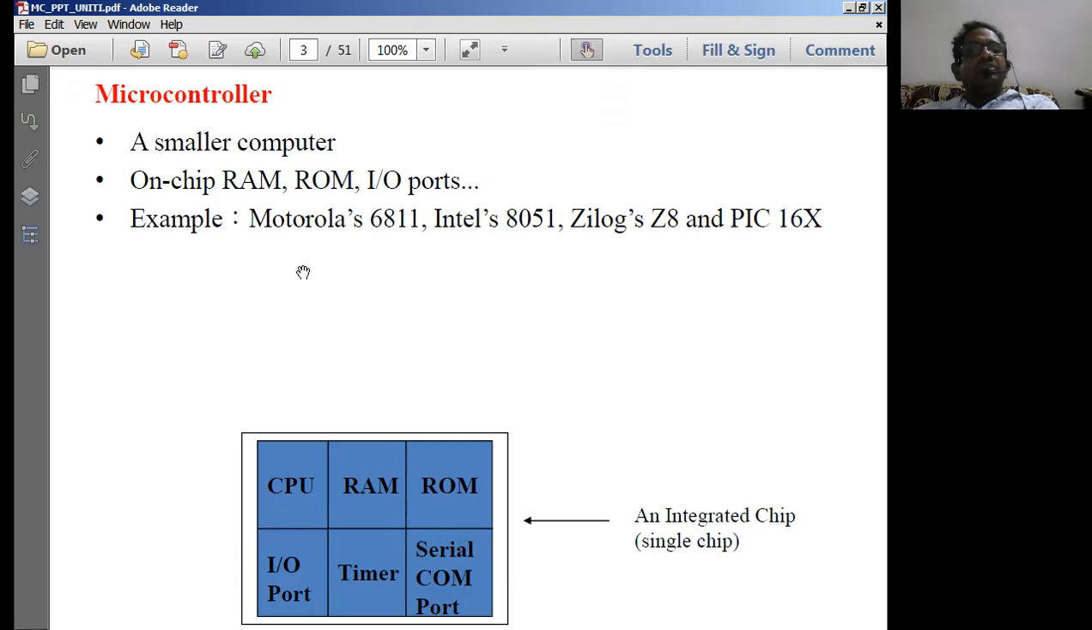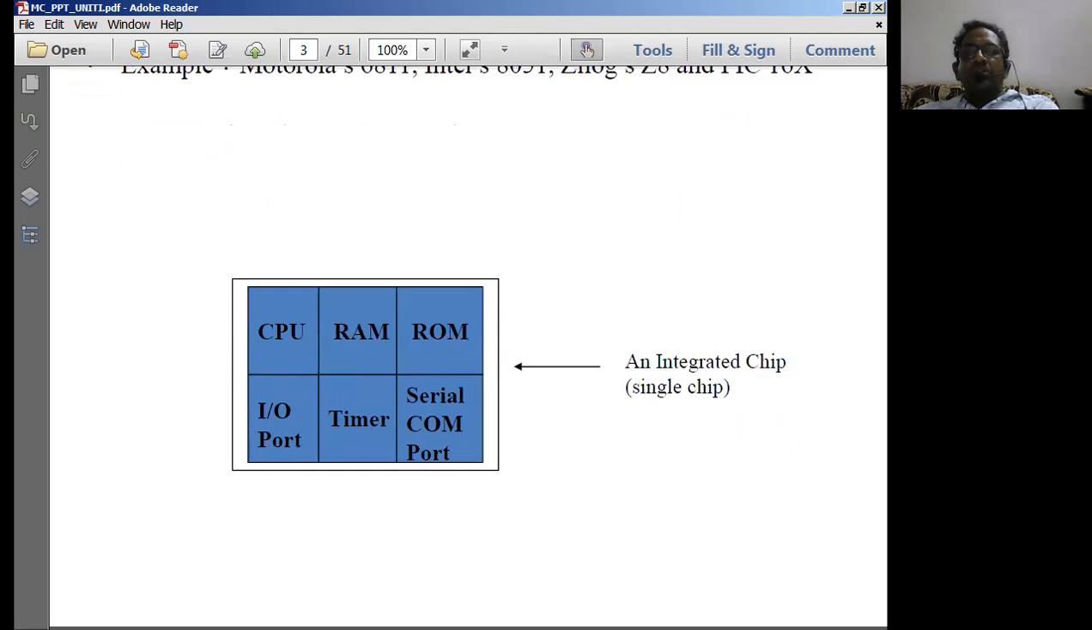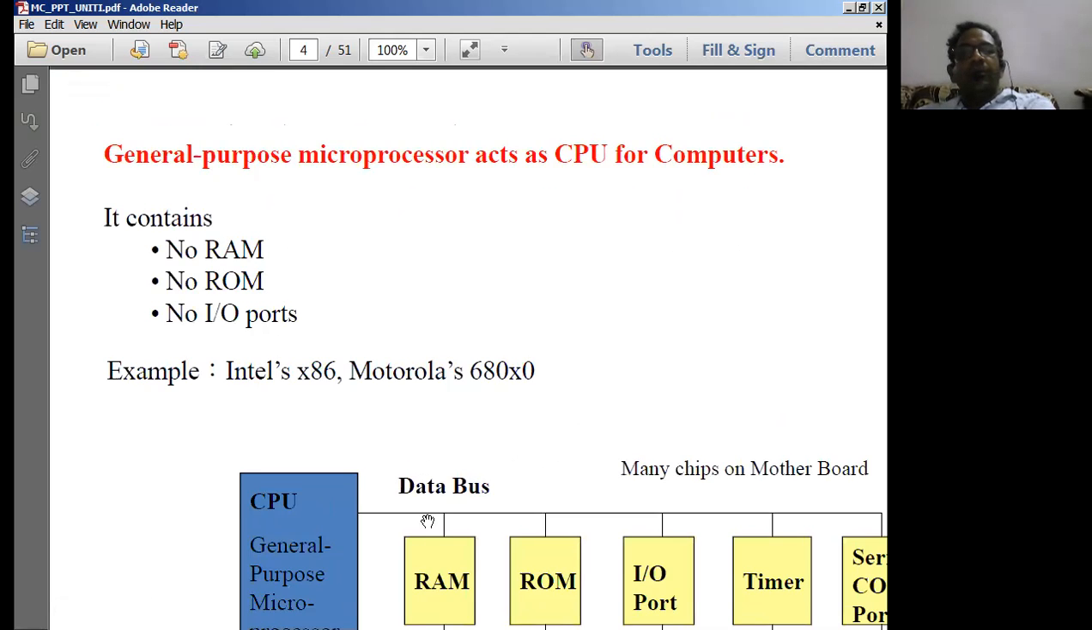And what are the examples of such microcontrollers now? Motorola's 6811, Intel's 8051, Zilog Z8, PIC microcontrollers of the 16X series. All these are microcontrollers, and all these elements are going to sit in a single chip, which is known as a microcontroller, and that chip is known as an integrated chip. It is something like a VLSI chip, a very large scale integrated chip.